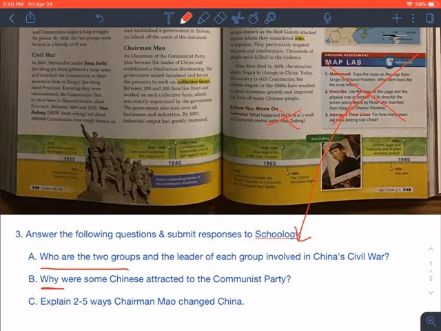The second question, letter B, is a why question. Why were some Chinese attracted to the Communist Party? So what made this a system that people were interested in? And then finally, question C, explain 2 to 5 ways Chairman Mao and the communists changed China. So that's what you want to focus on as you read.